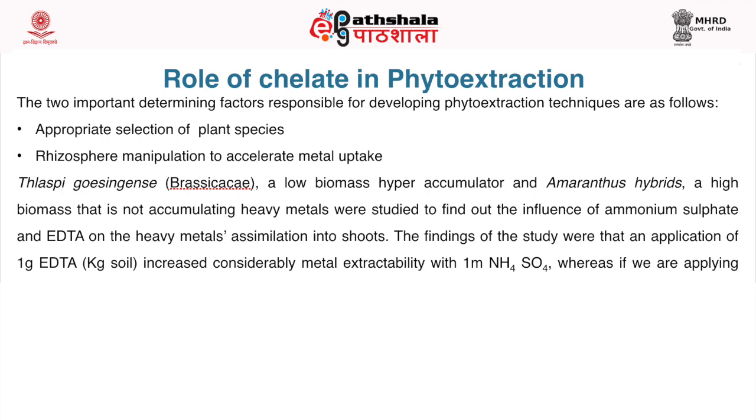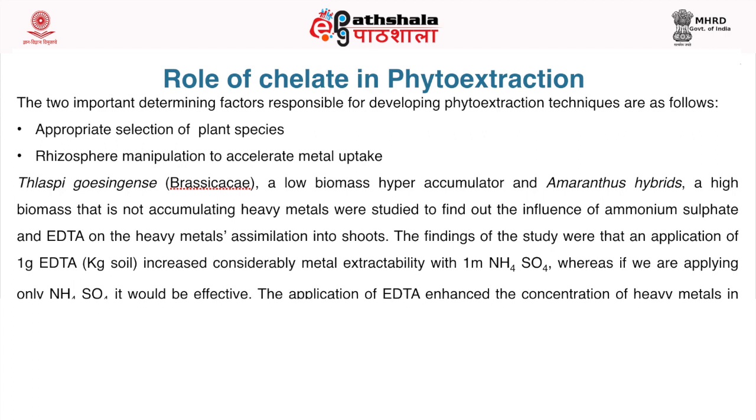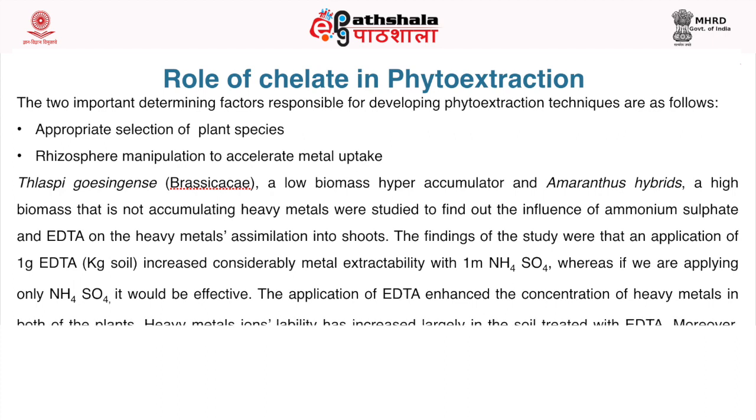The findings were that an application of 1 kilogram of EDTA considerably increased metal extractability with 1 molar ammonium sulfate, whereas applying only ammonium sulfate would be effective.